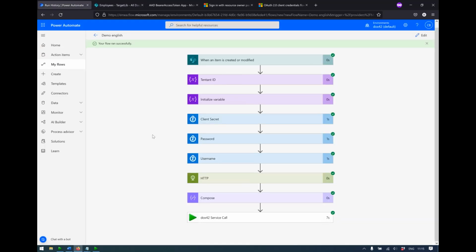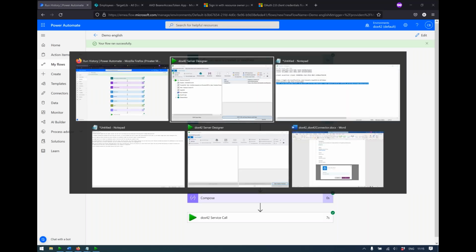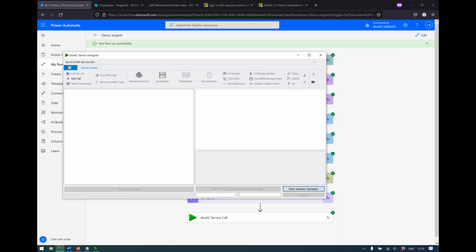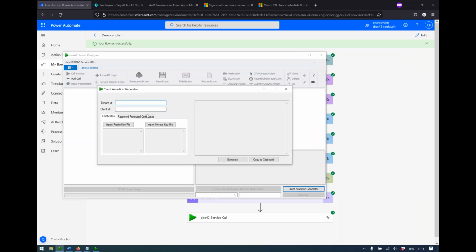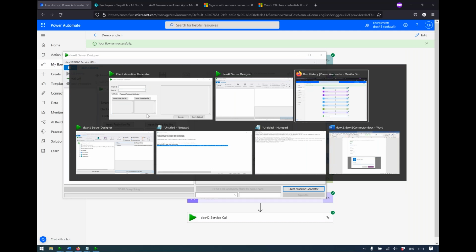So yeah, this might look complicated, but it's really just 5 variables and 1 HTTP action, so it's quite simple. And if you want to use a certificate, if you want to do the authentication with an Azure AD application, you can do so by getting a so-called client assertion. And with our new Service Designer version that's coming soon, you can actually generate one of those client assertions.